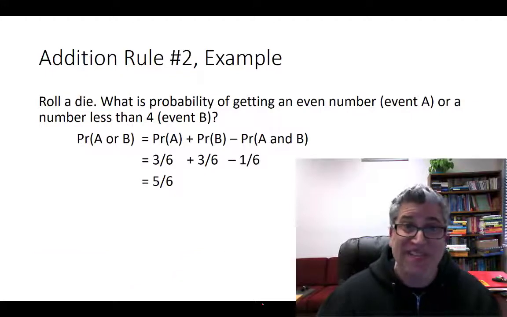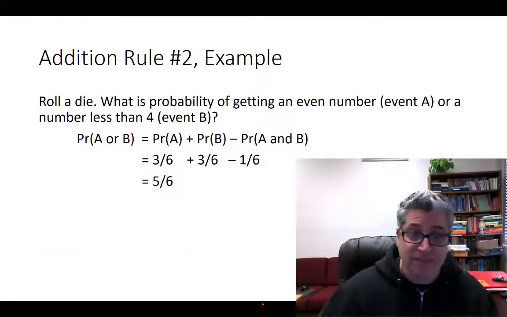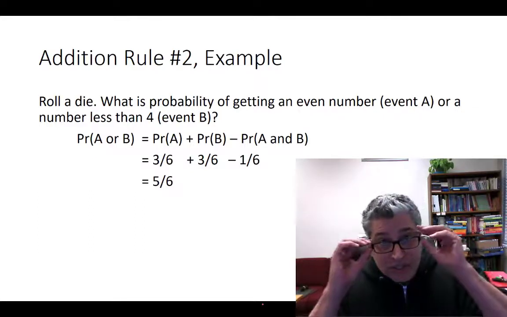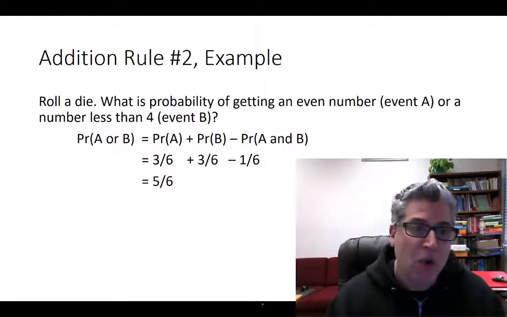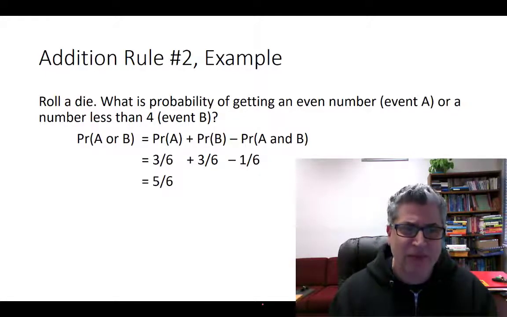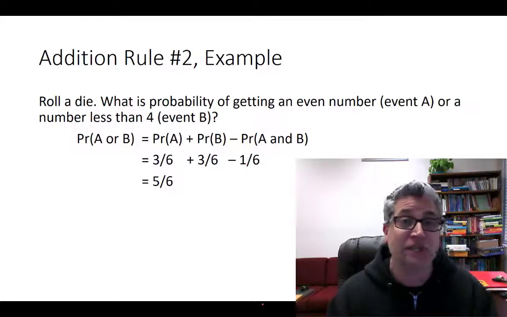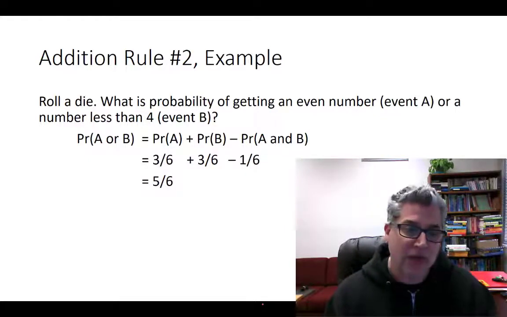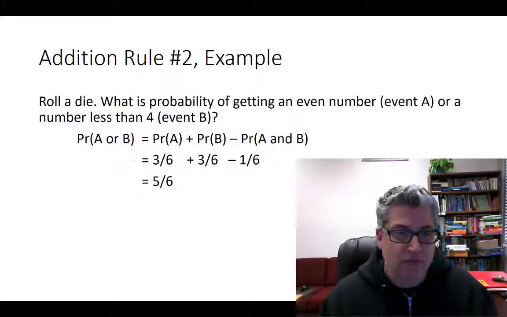So here's another example. You roll a dice. What's the probability of getting an even number, so that's event A, or a number less than 4? Okay, now notice, you roll a dice. Can it be an even number less than 4? Yeah, it could be a 2. Right, so they're not mutually exclusive. We need to use addition rule number 2 now. Okay, so how do we do that? Well, it's right there in front of you.